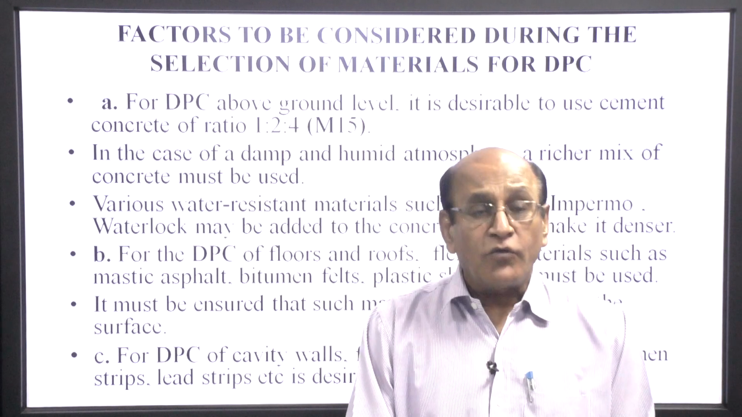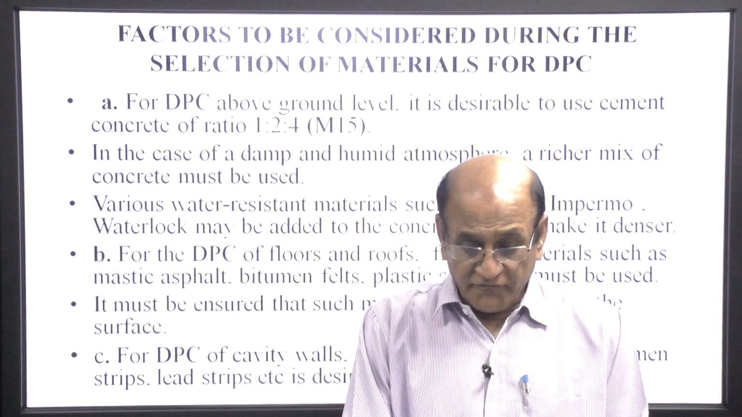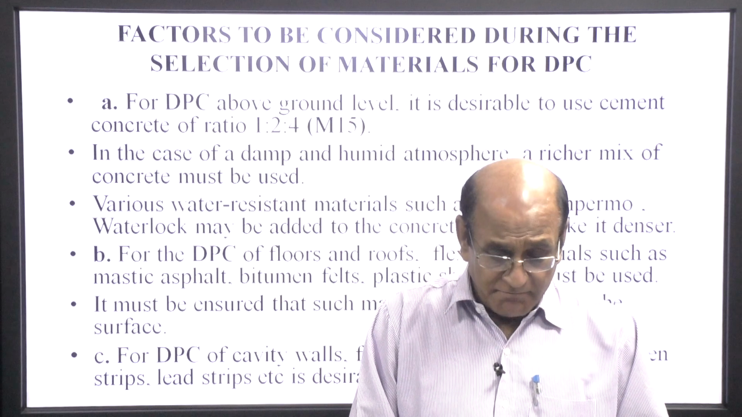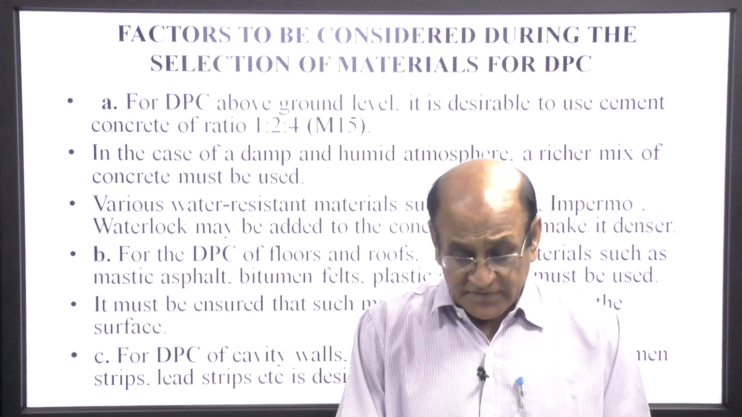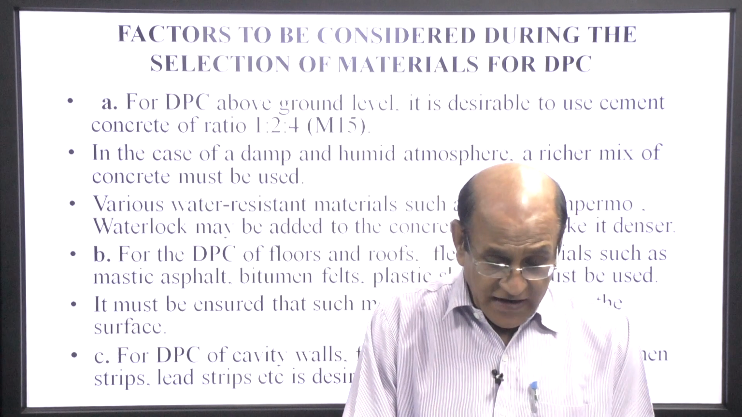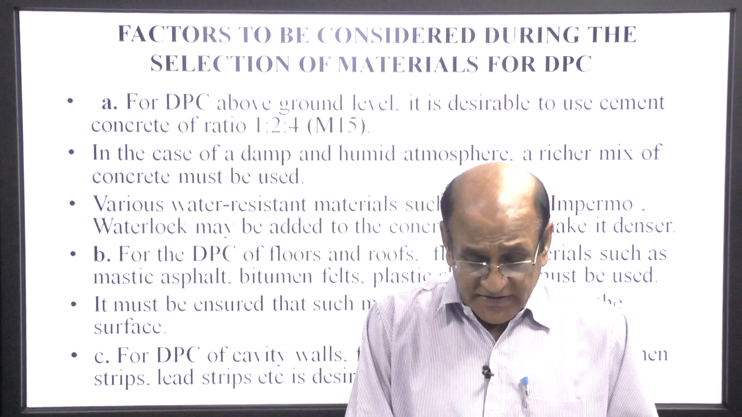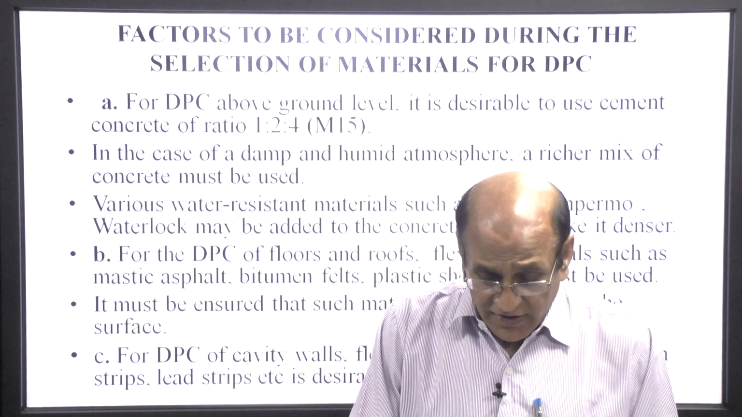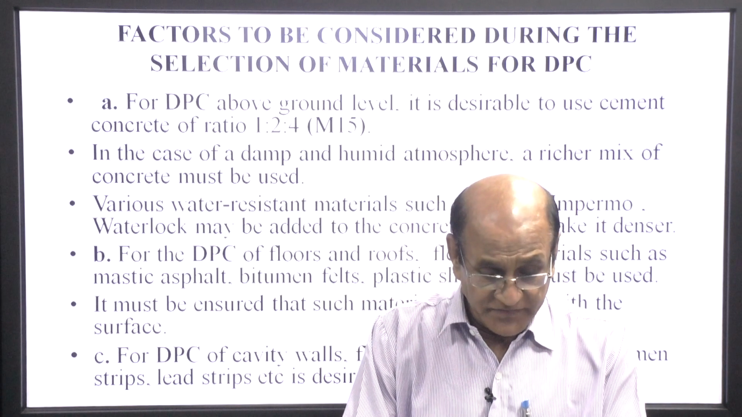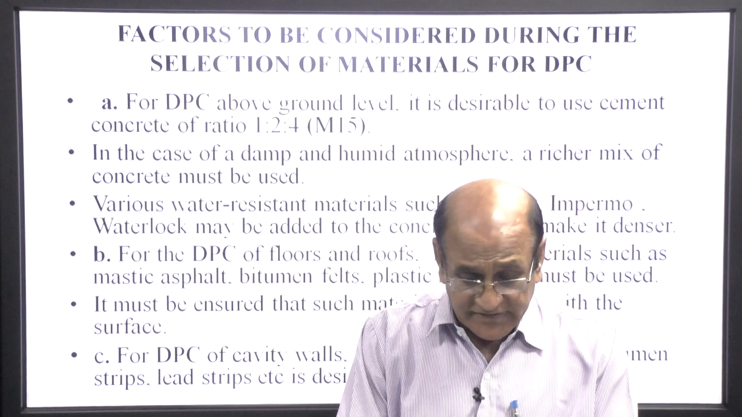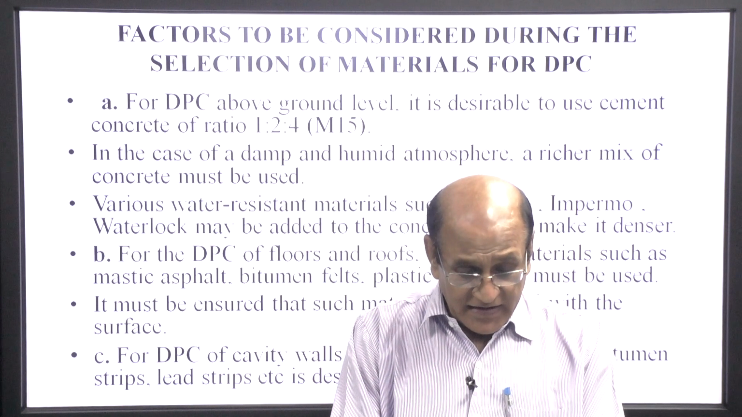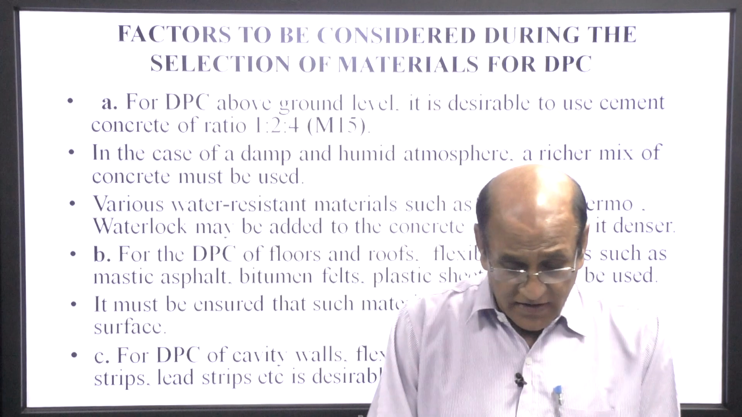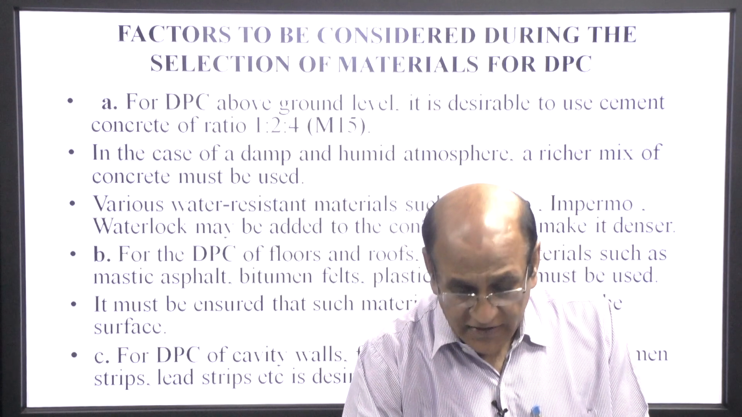For DPC of floor and roof, flexible materials such as mastic asphalt, bitumen felt, plastic sheet must be used. It must be ensured that such material bonds well with the surface. For DPC in cavity walls, flexible materials such as a bitumen strip, lead strip, etc. are desirable.